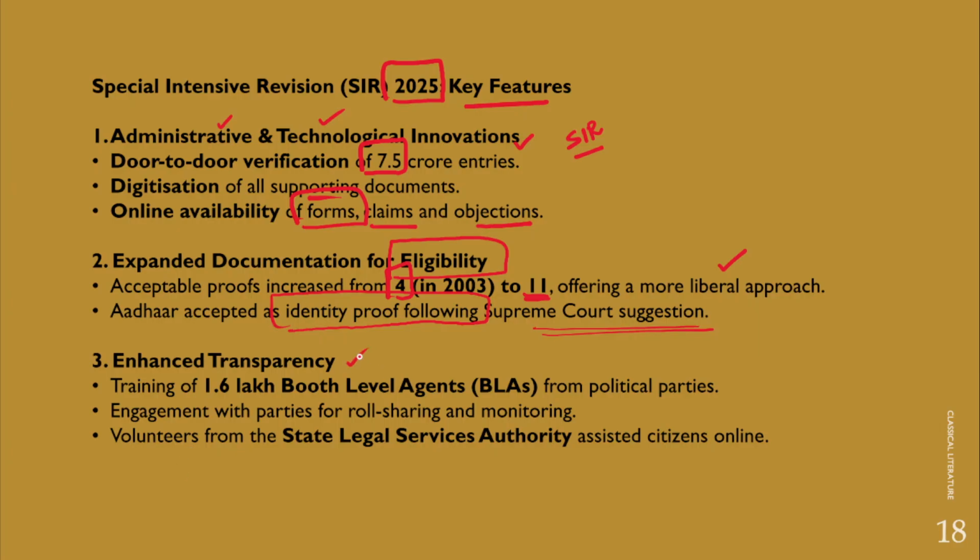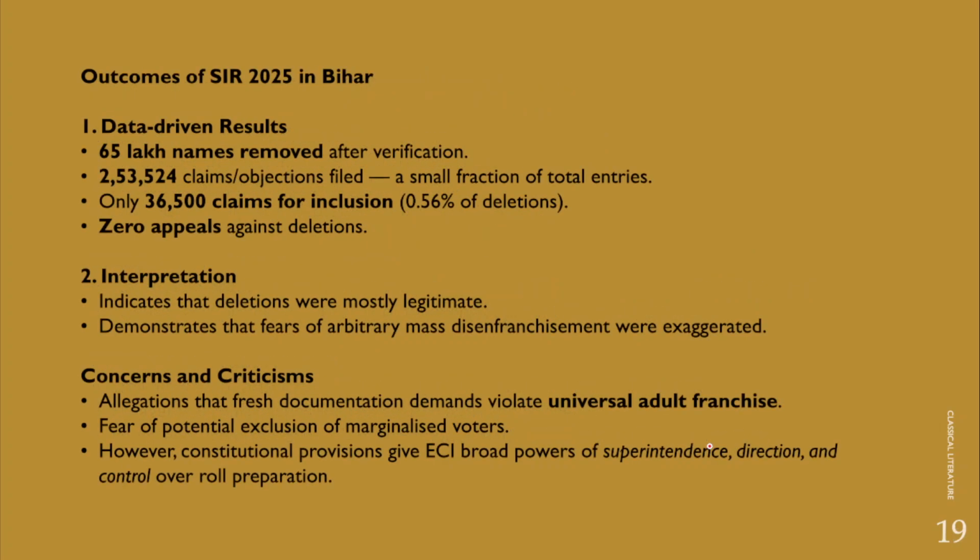It has further increased the transparency because of the training of 1.6 lakh booth level agents from different political parties and engagement with the various political parties for role sharing and monitoring, and even volunteers from the state legal services authorities also assisted citizens online to ensure that the exclusions are very minimal.